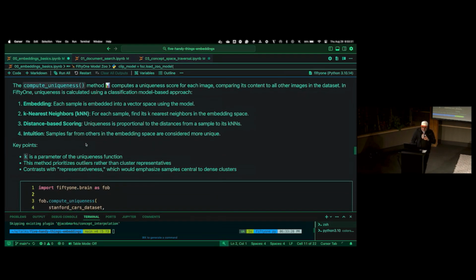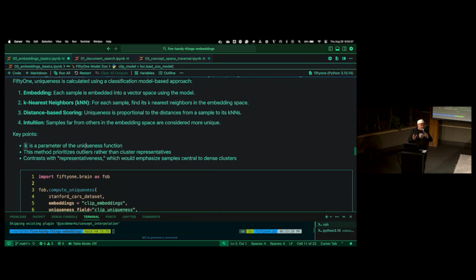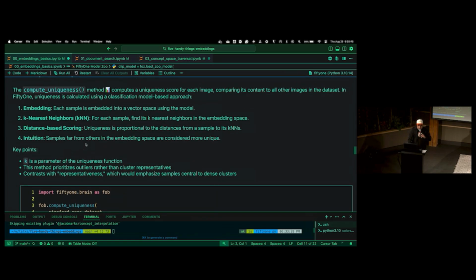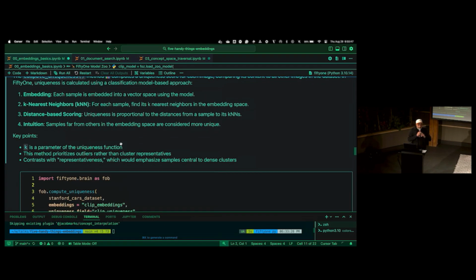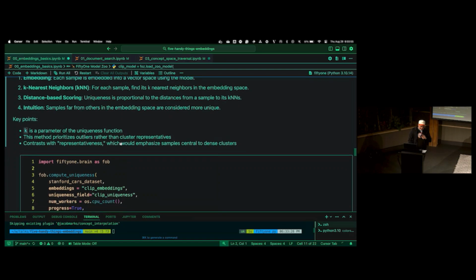So part of FiftyOne Brain is you could also compute uniqueness, and we'll see all this in action. I'll gloss over this, and if you guys are interested, I'll share the link to the GitHub, and you can download the code and try it yourself. But essentially, with embeddings, we can give each image in our data set a measure of uniqueness, which is pretty cool. And we'll see what that looks like in just a second.